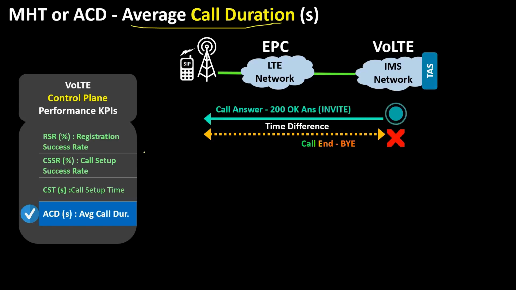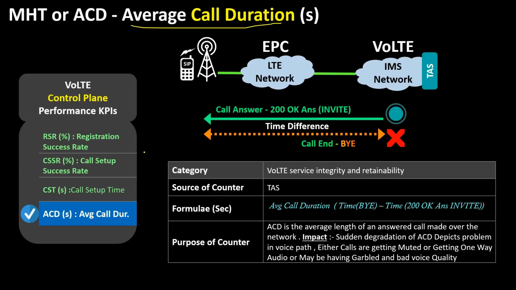Let's take an example. If the average call duration in the network has reduced, this specifically means the calls are being answered but there is some issue with the speech path. The users are disconnecting the call much earlier. Low ACD specifically means either the calls are getting mute, or there is a one-way speech, or there is some problem with the voice quality which is forcing users to disconnect the call much earlier.